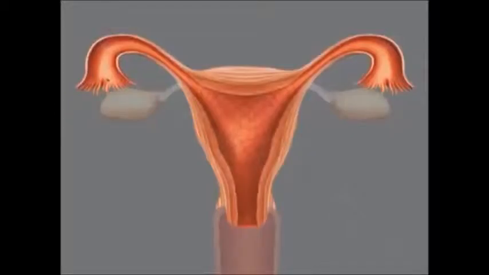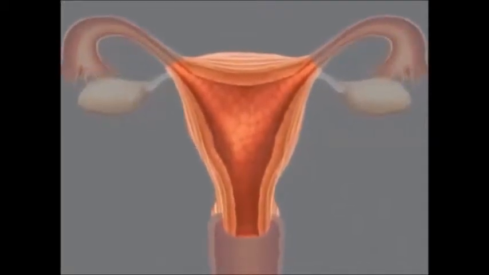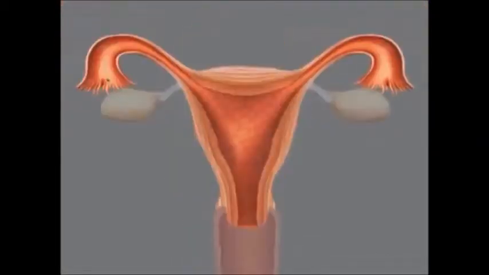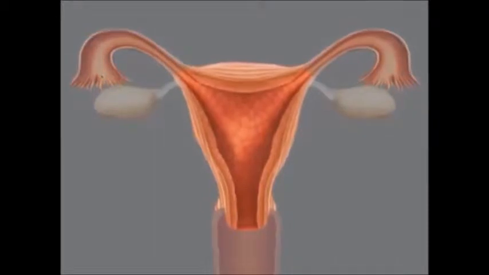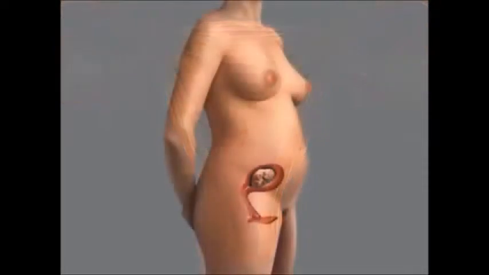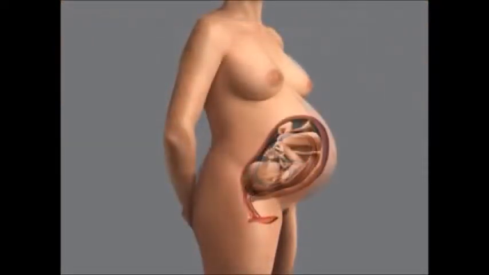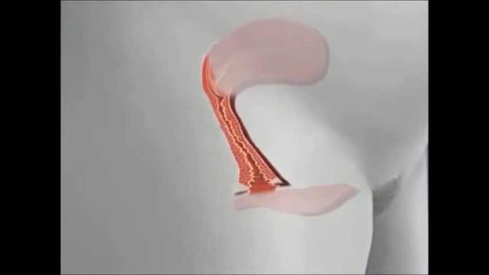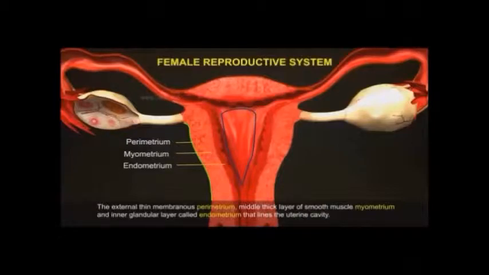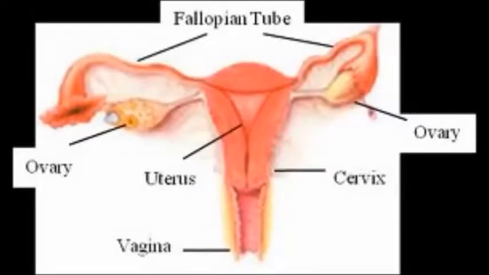The uterus is as big as a medium-sized pear. It is oriented in the pelvic cavity with a larger, rounded part directed superiorly. Some of its parts are the fundus, which is superior to the entrance of the uterine tubes, the body, which is the main part, the cervix, the narrower part, and the cervical canal, which opens to the vagina. The three layers of the uterine wall are the outer perimetrium, or the serous layer, the middle myometrium, the muscular layer, and the innermost endometrium. Development of the oocyte into a fetus usually occurs in the uterus.